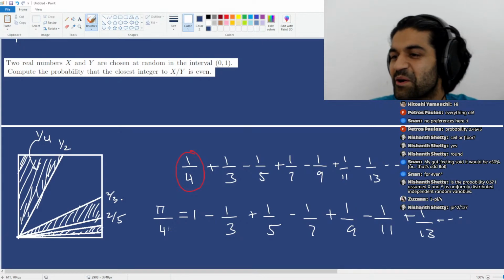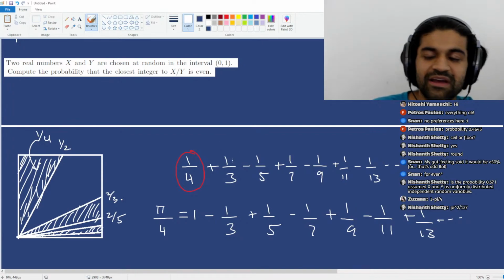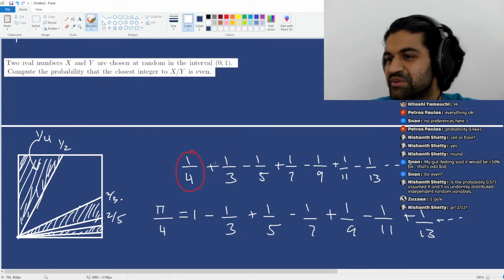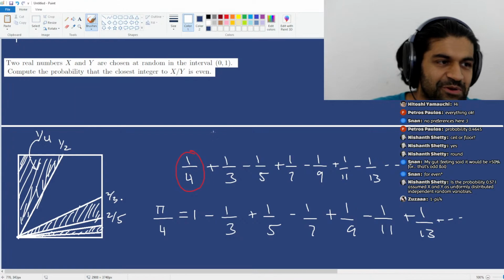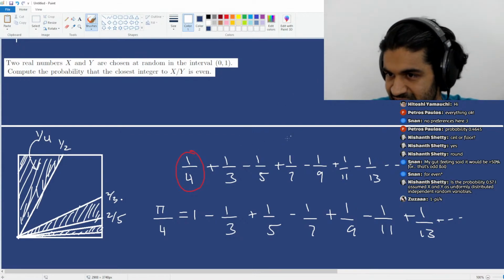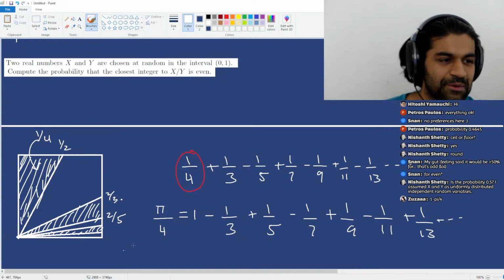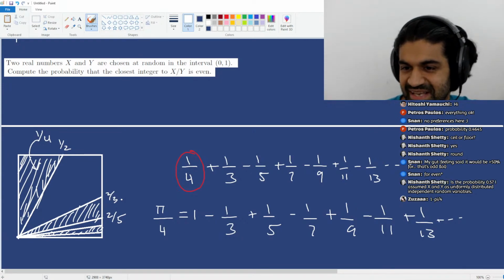So no, pi squared over 6, Nishant, is when you do the sum of the reciprocals of all the squares. So pi squared over 6 is like, 1 over 2 squared, 1 over 3 squared, 1 over 4 squared, and so on and so forth. In any case, this is a pretty famous series, I believe.